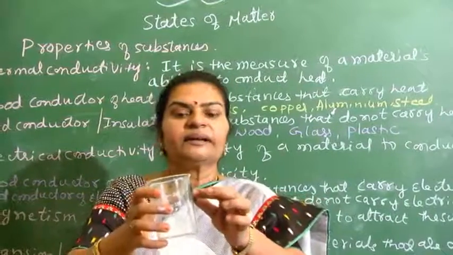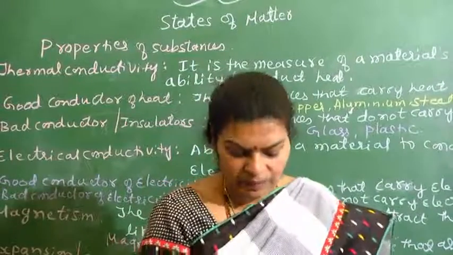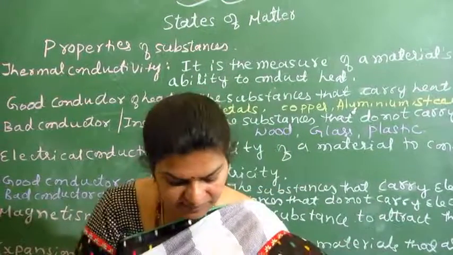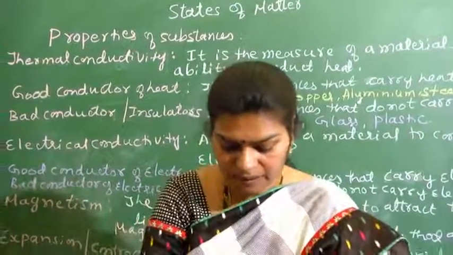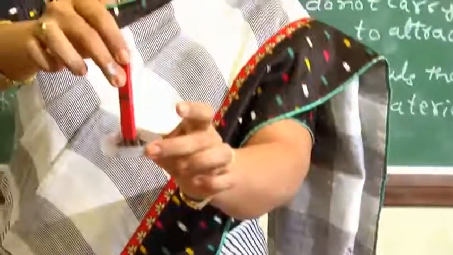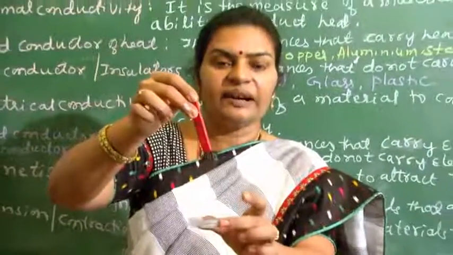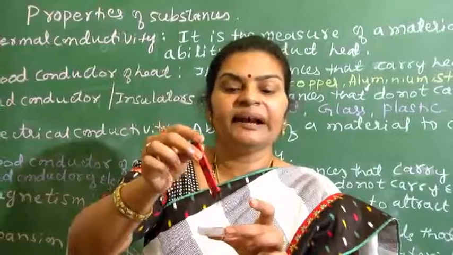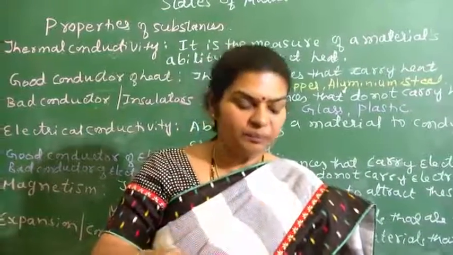And the next one, glass. Glass is also not going to get attracted by the magnet. And these iron filings, you see the iron filings. What have I brought? I have brought the iron filings, meaning pieces of iron. Then see how they behave. All these iron filings are going to get attracted by the magnet, getting attached to the magnet. Because of that, they are all called magnetic materials.